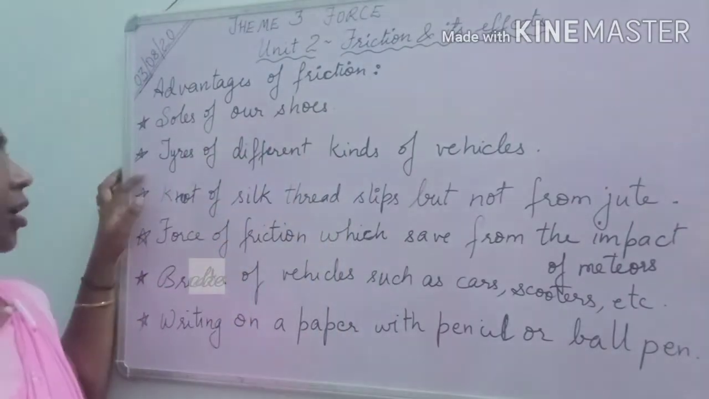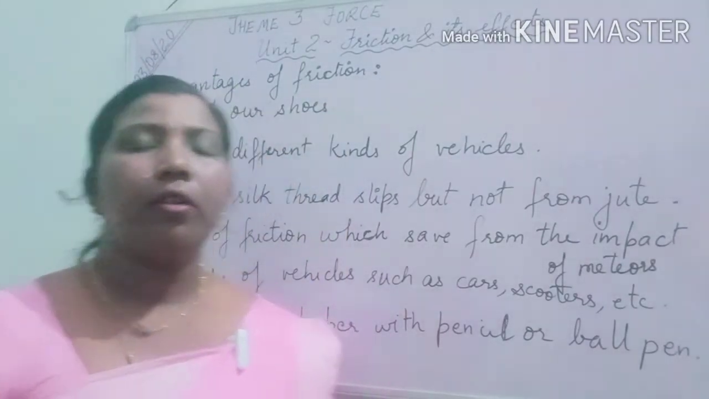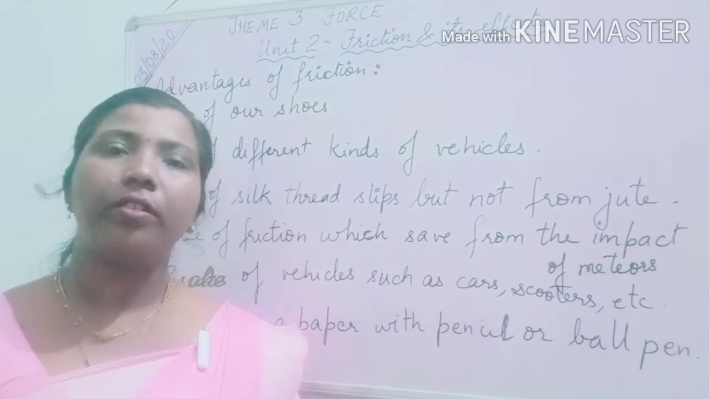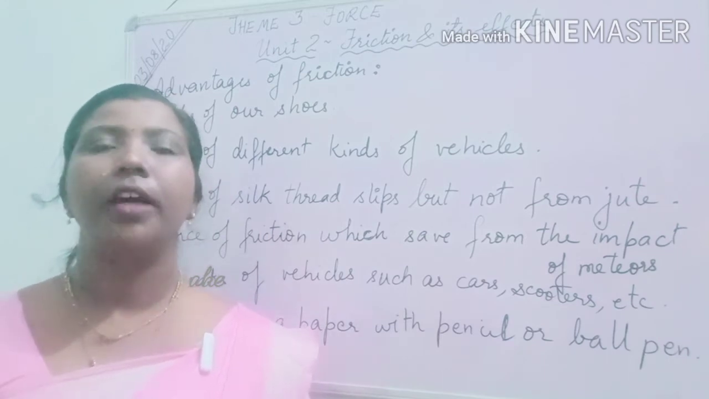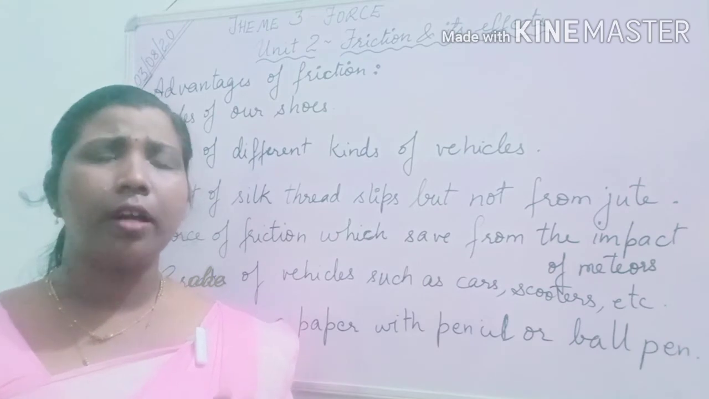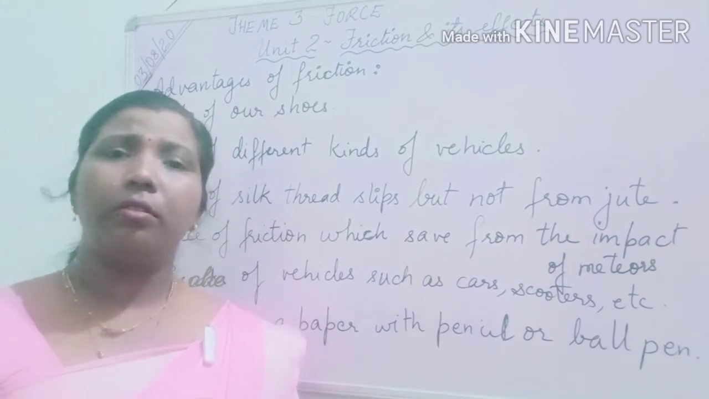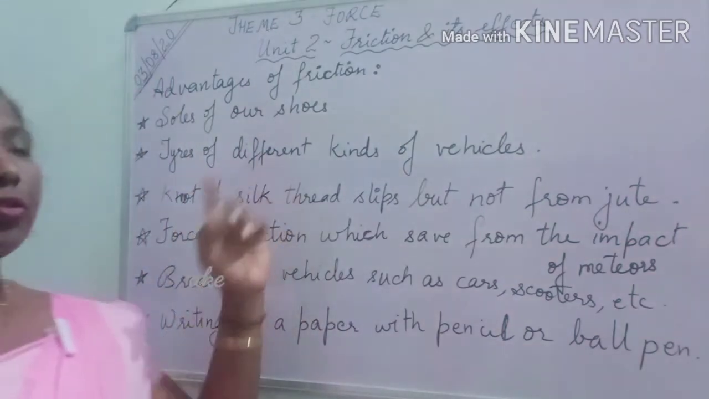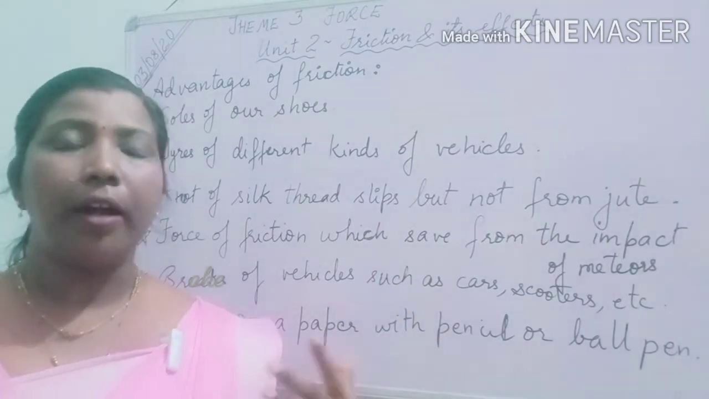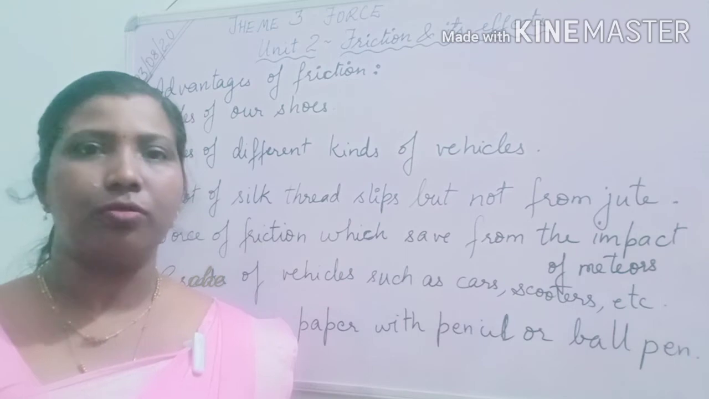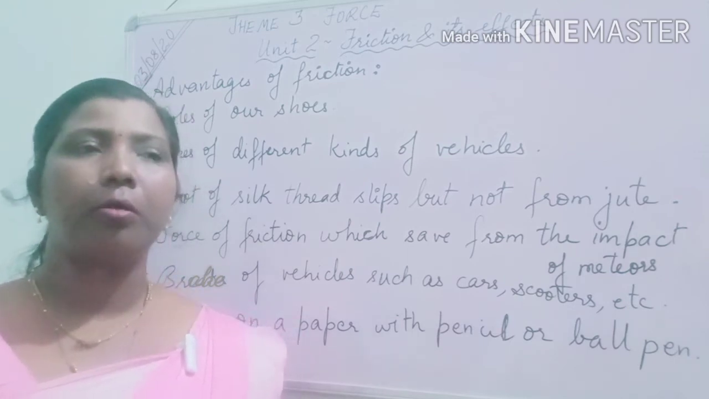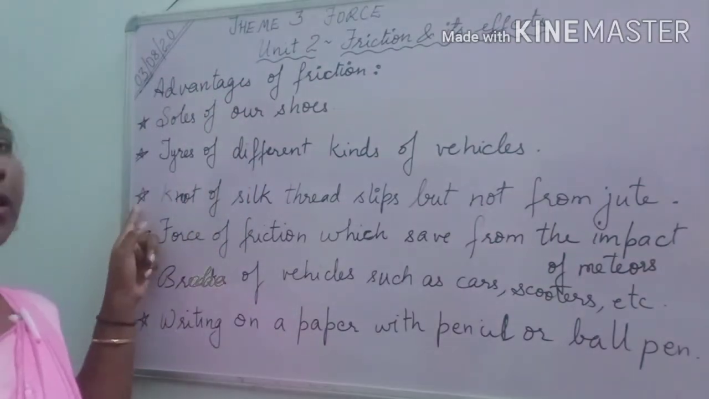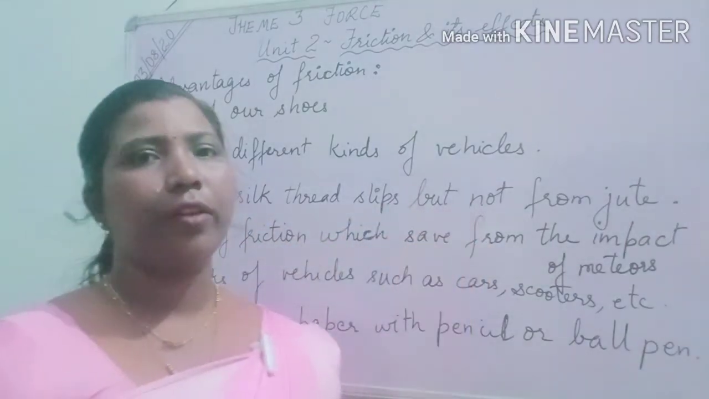Okay, now here the second point: tires of different kinds of vehicles. Now tires, you have seen there is also a grip. Otherwise, you have seen that after some time the tires of scooters or cars get slippery. Now what happens? During that time we have to change them, otherwise we just get slipped off. So in tires also the friction is formed, because it is also making a grip between the ground and the tire.